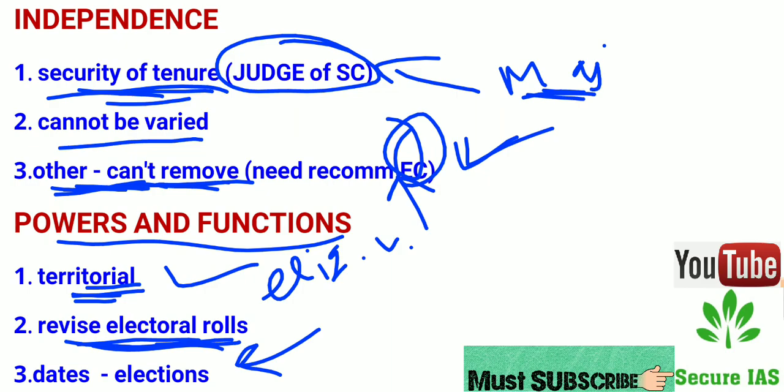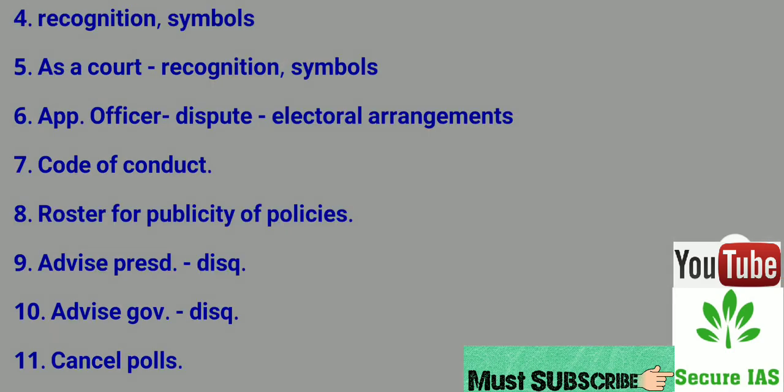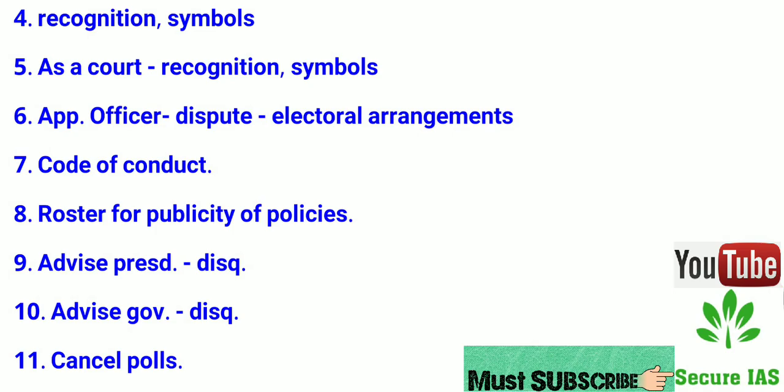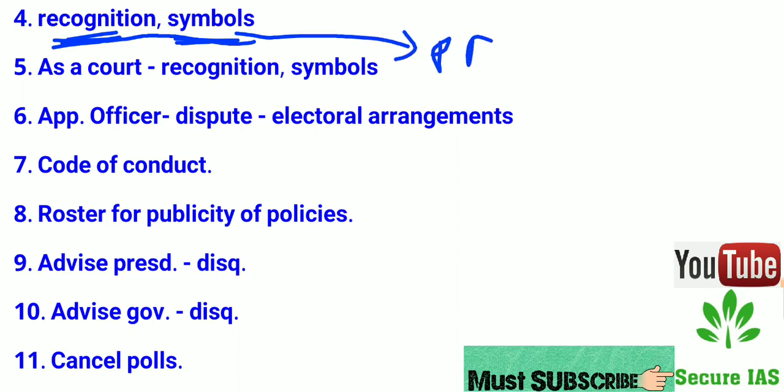Now move to the fourth point. Fourth point is he gives recognition to political parties and symbols. He allocates symbols to the political parties and gives them recognition. So the fourth point is related to political parties. Now move to the fifth point.